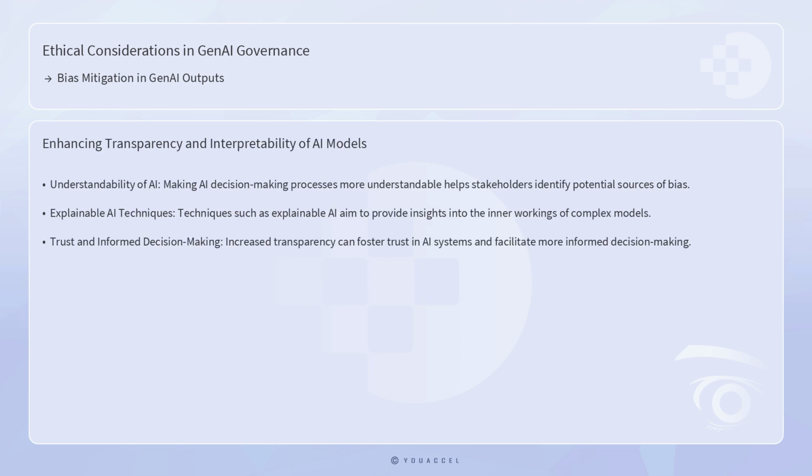Another important strategy for mitigating bias involves enhancing the transparency and interpretability of AI models. By making AI decision-making processes more understandable, stakeholders can better identify potential sources of bias and implement corrective measures. Techniques such as explainable AI aim to provide insights into the inner workings of complex models, enabling users to understand how inputs are transformed into outputs. This increased transparency can foster trust in AI systems and facilitate more informed decision-making regarding their deployment and use.